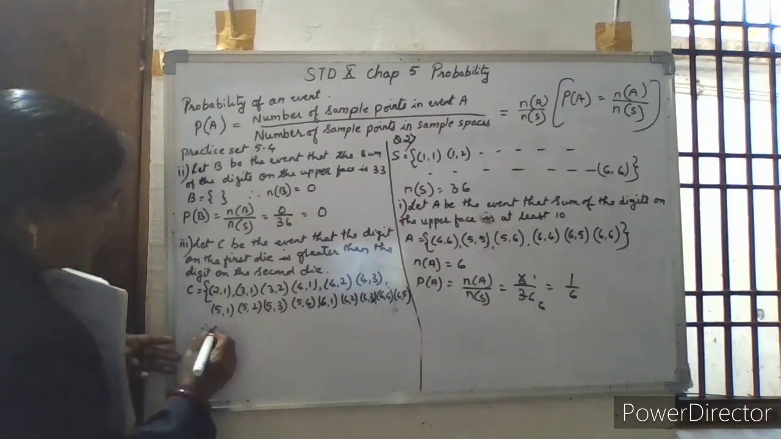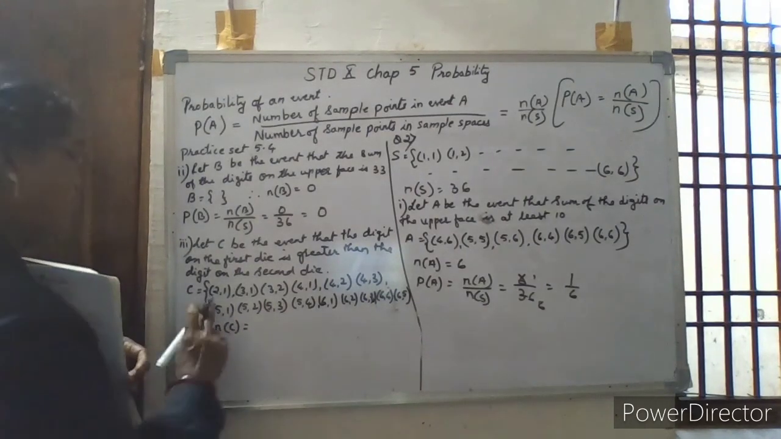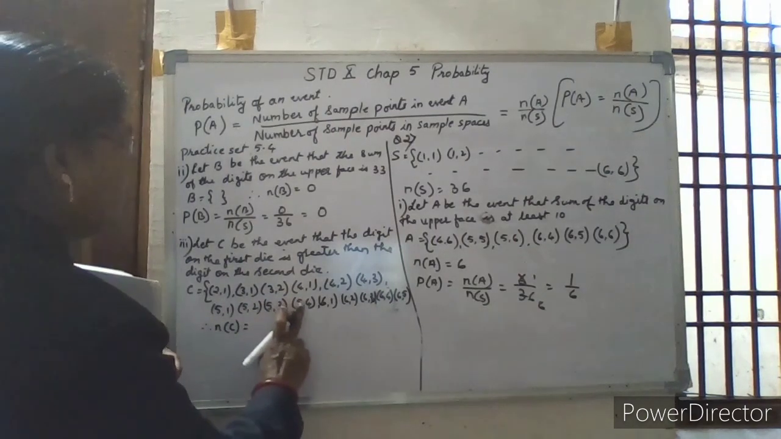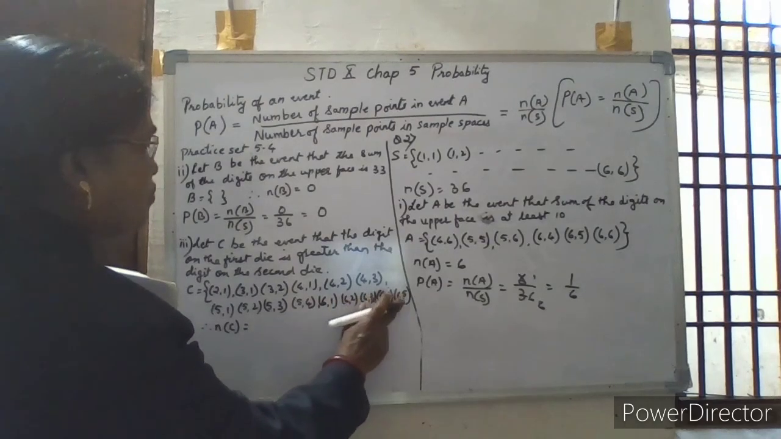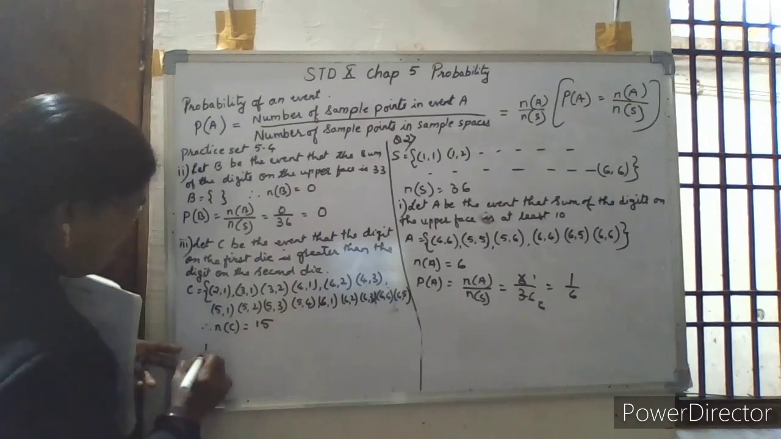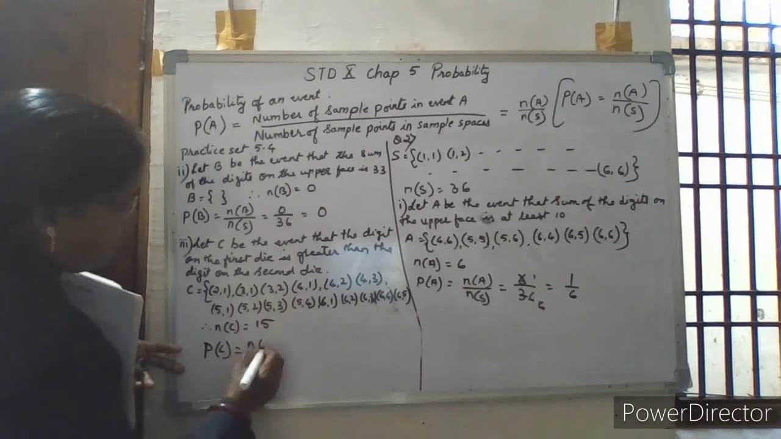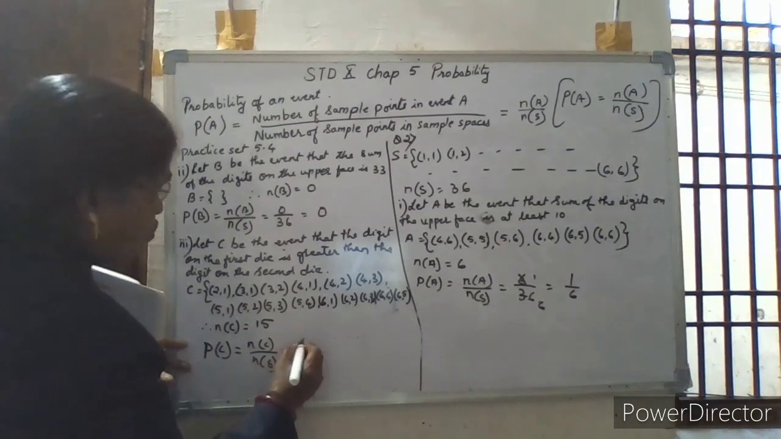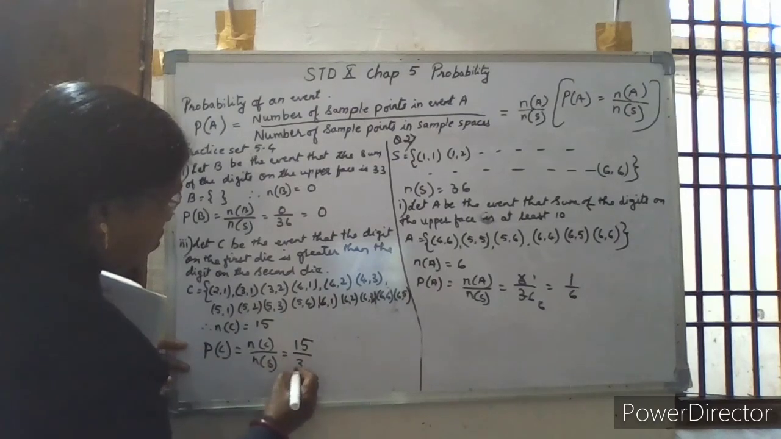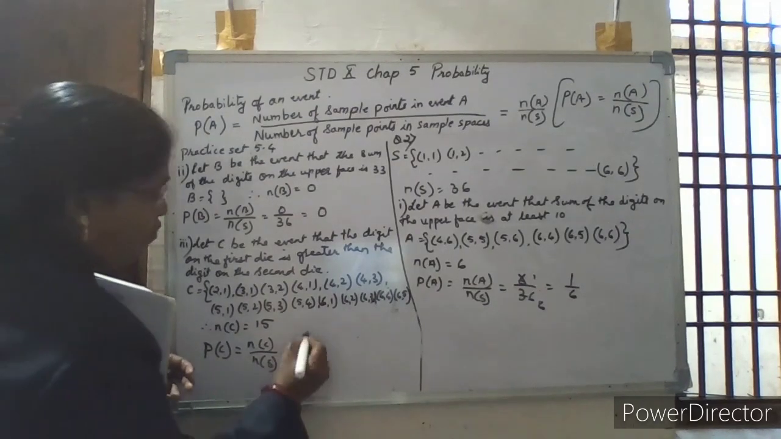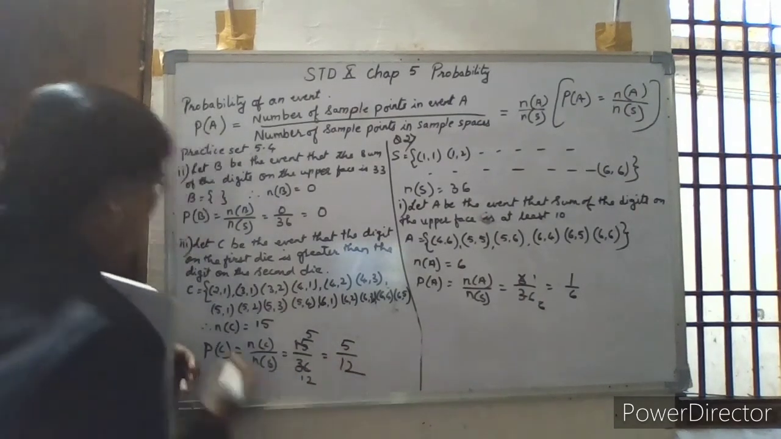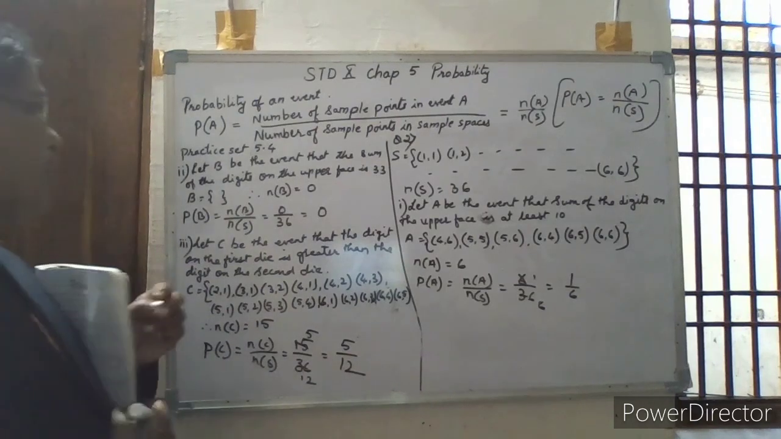Therefore the number of elements of event C is equal to 1, 2, 3, 4, 5, 6, 7, 8, 9, 10, 11, 12, 13, 14, 15. So the probability of event C is equal to the number of elements of event C upon the number of elements of the sample space. So it is equal to 15 by 36. 3 fives are 15, 3 twelves are 36. That is equal to 5 by 12. So the probability of event C is 5 by 12.